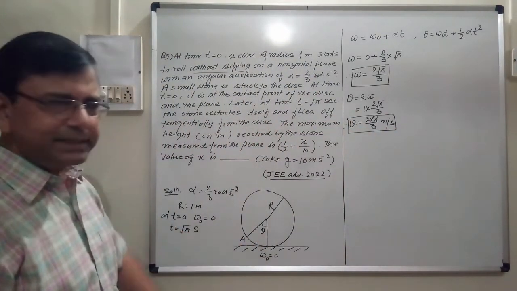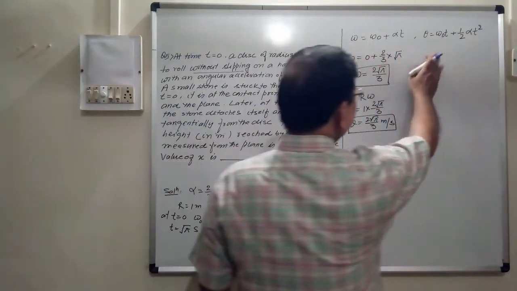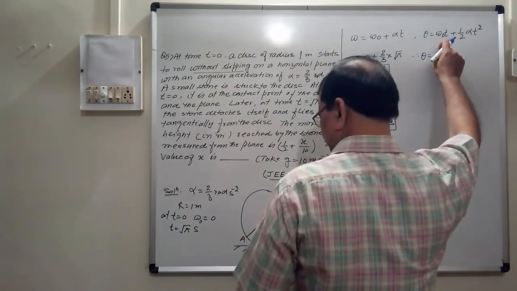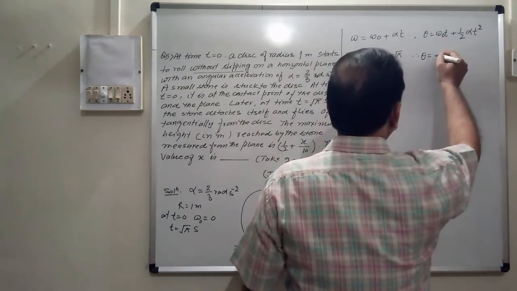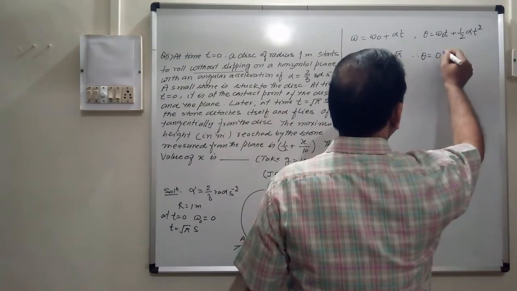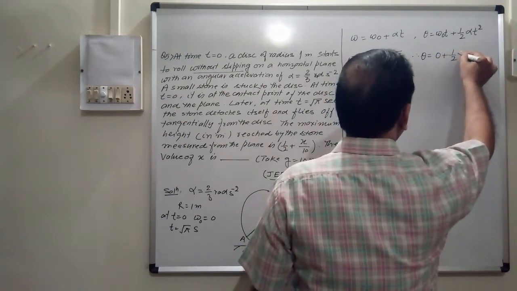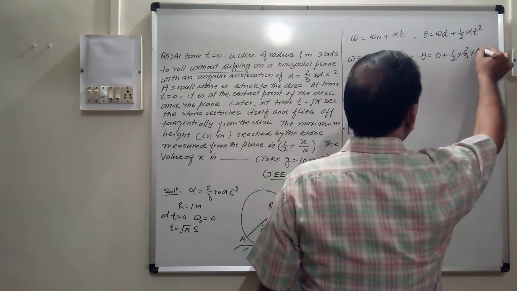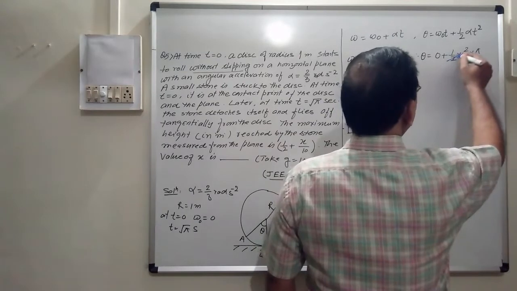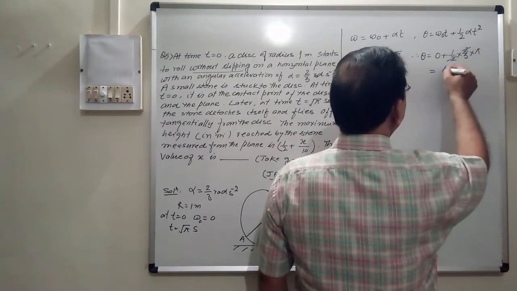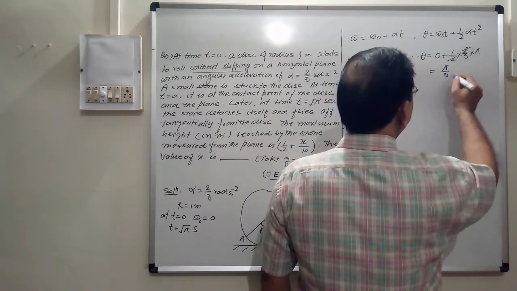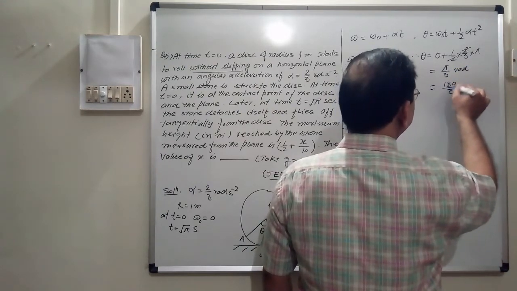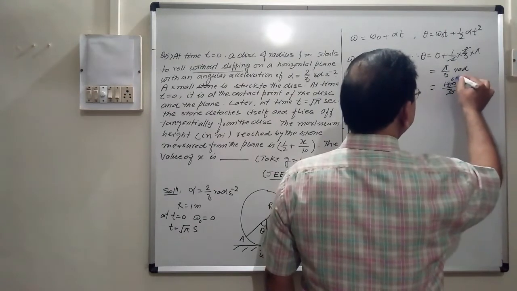Now I will find angular displacement. Using this formula, you can find angular displacement. Therefore, theta is equal to omega 0 t, where omega 0 is 0, initially it was 0 at t is equal to 0, plus half alpha t square. Alpha is 2 by 3 and t square is equal to pi. This 2 and this 2 will cancel. We will get pi by 3 radian, that is equal to 180 by 3, which is 60 degree.